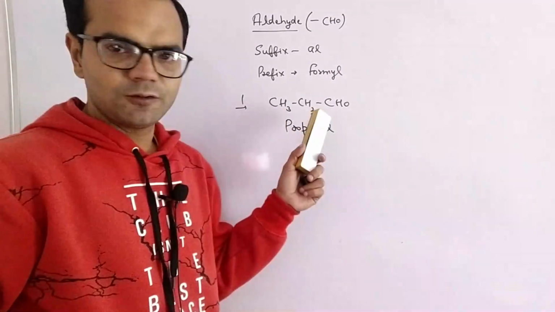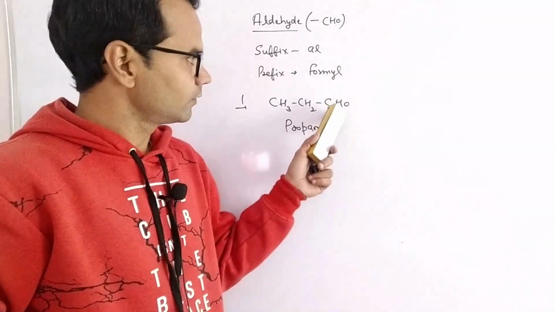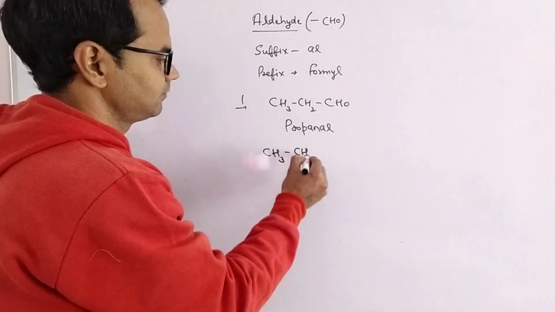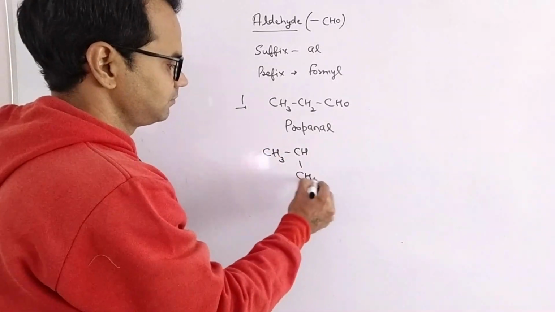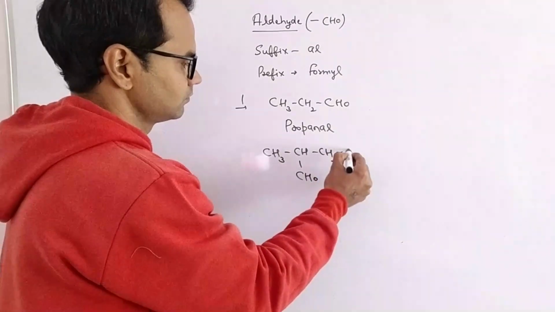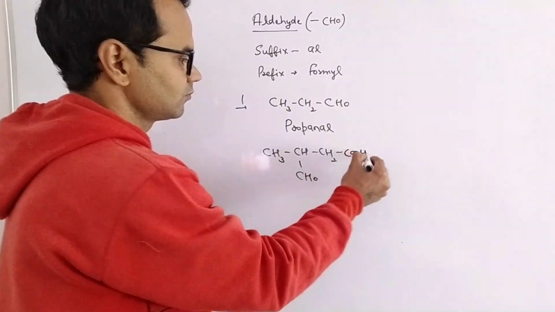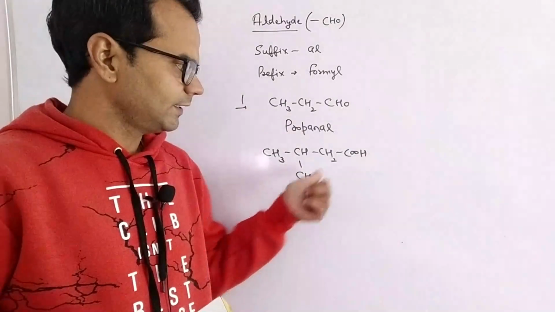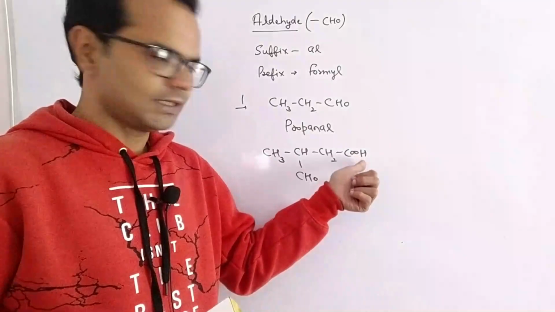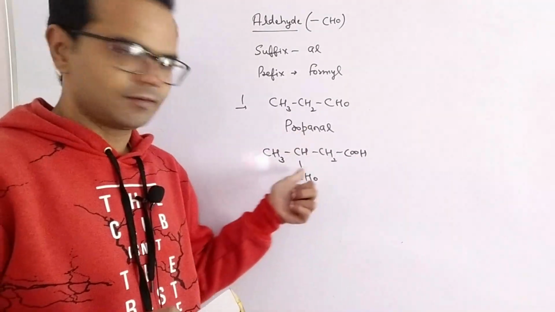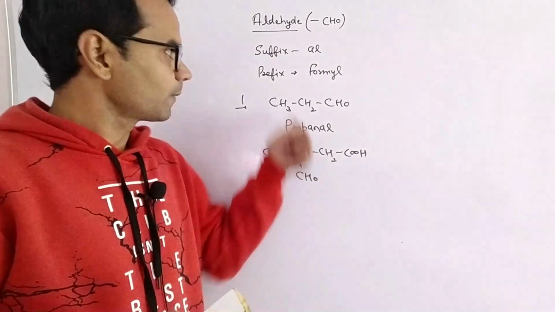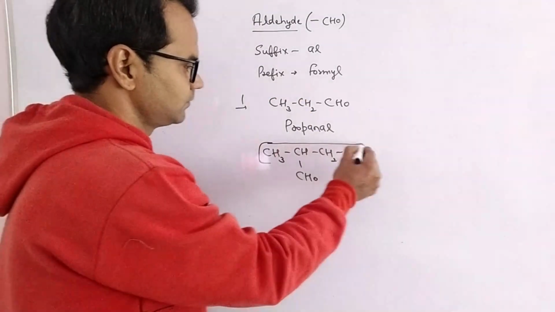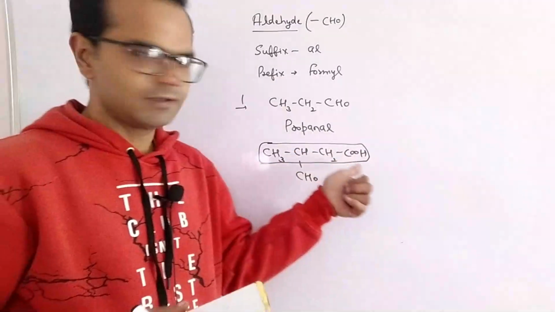But when a high priority group is attached, then it will act as a prefix. So now we can see there are two functional groups, one is aldehyde and one is carboxylic acid. So carboxylic acid will be included in the parent chain, and the aldehyde will remain outside the chain and act as a prefix, as a substituent group. Numbering, we will start from here.